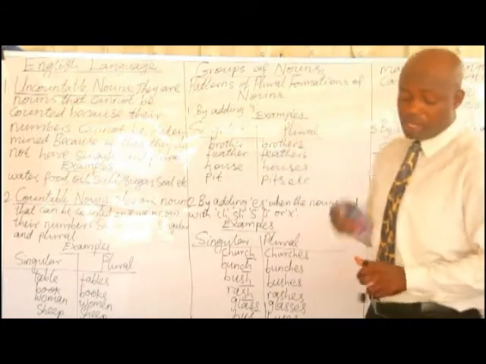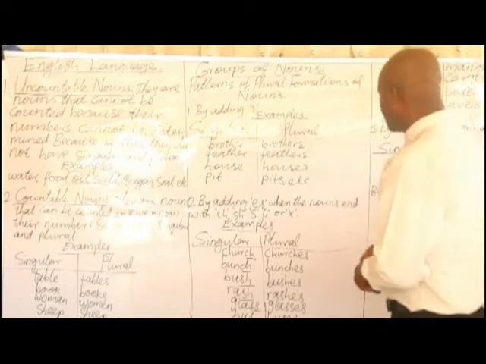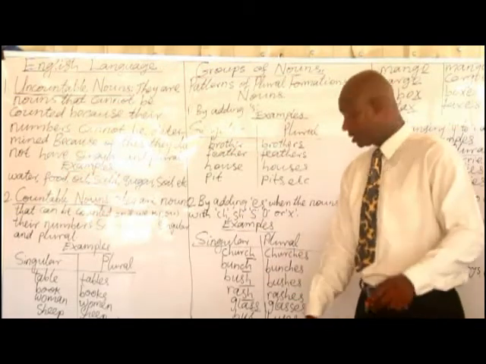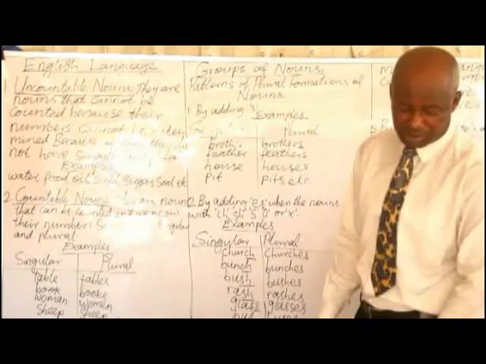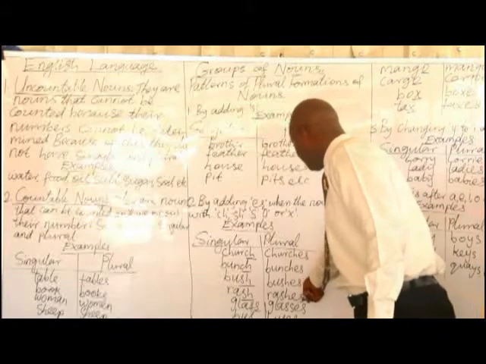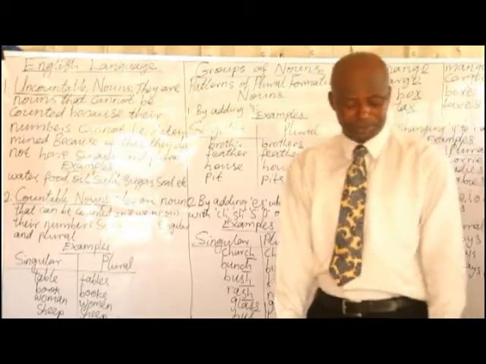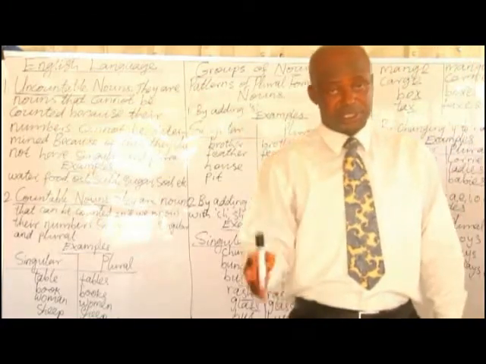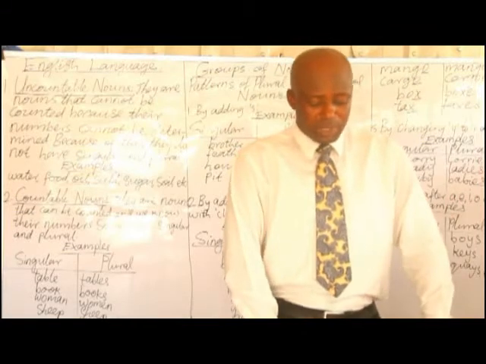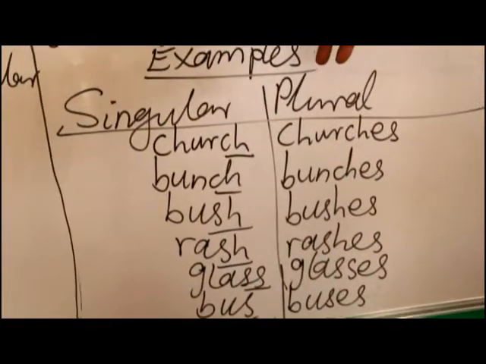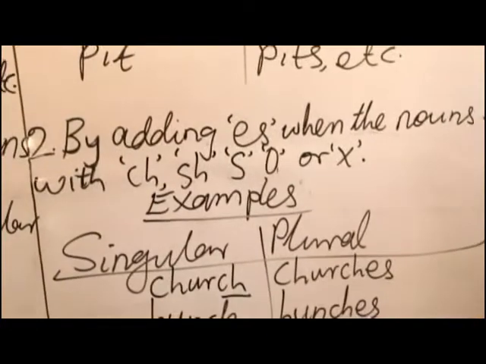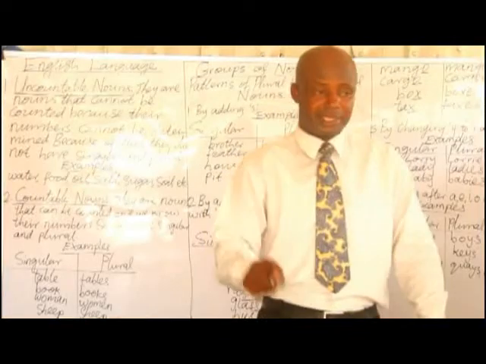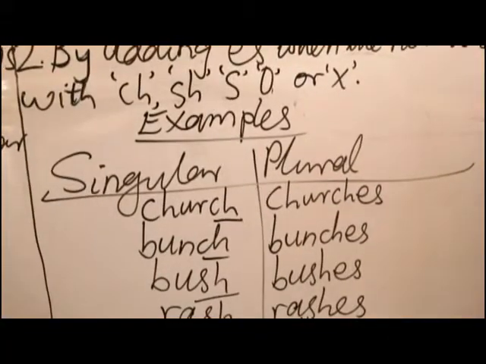We equally add the same es to pluralize a noun that ends with SH, as in bush, bushes, rash, rashes, trash, trashes, fish, fishes, etc. The same es is applied to a noun that ends with S. If a noun ends with S, we equally add es to make it plural.